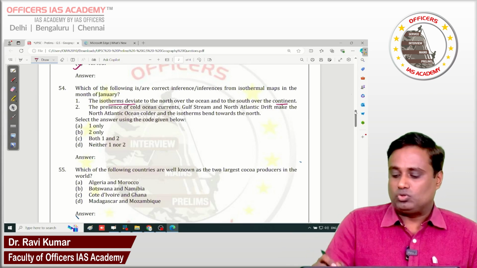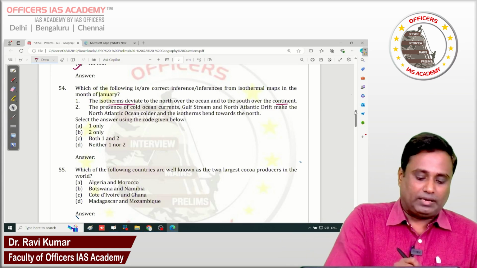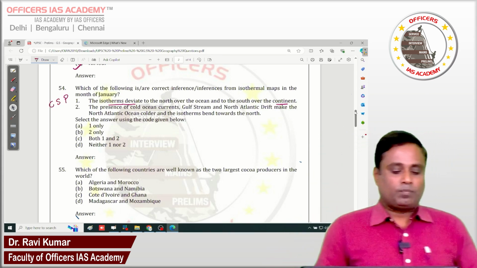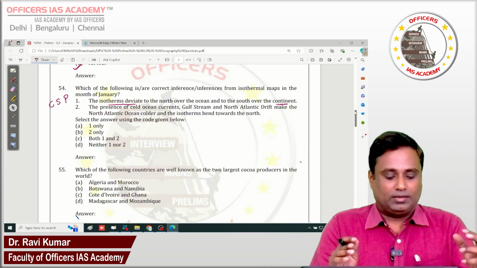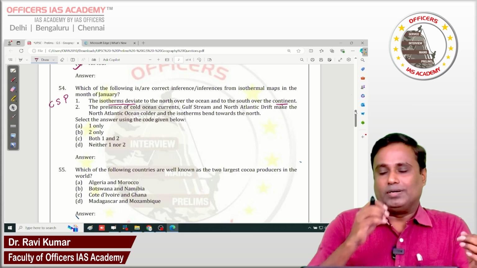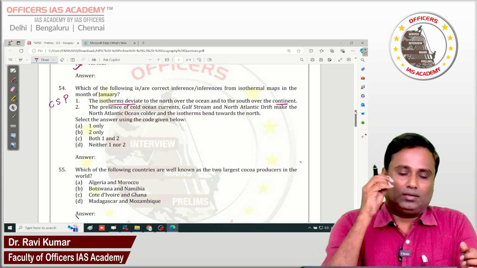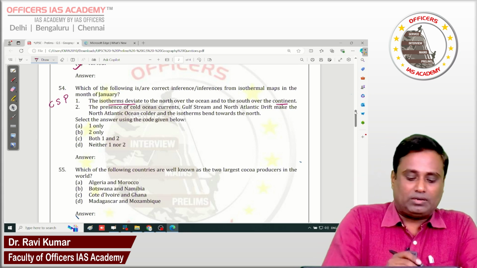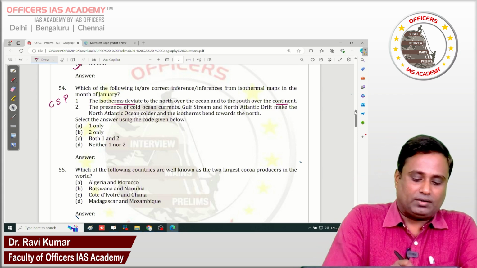Further, we normally used to give one small code word. We used to say to the students, keep these 3 letters in the mind: continent, summer, pole. Right. So this is the way isotherms bend towards the pole on the continents during the summer season. If you want to reverse it, then we can do it like this: continent, winter, equator.